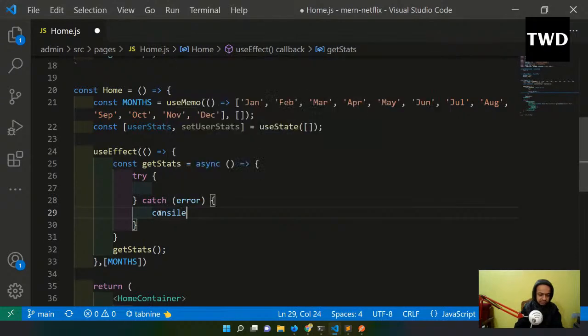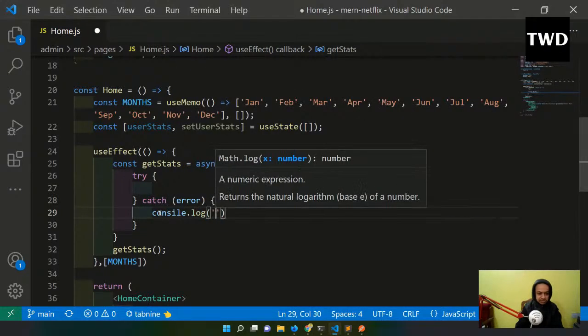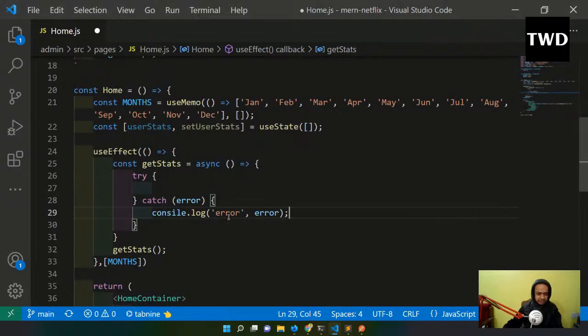Today I was doing some project and I was getting this error, and with try catch I can get the error. Now I'll have this try.